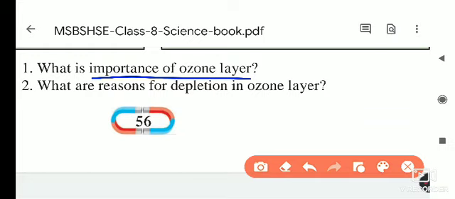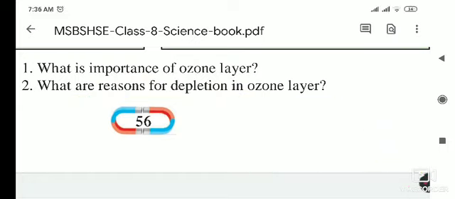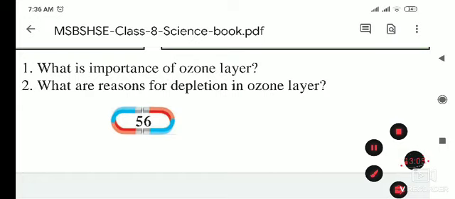So what is the reason for depletion of the ozone layer? Whenever you read the newspaper, you get news like ozone layer depletion problems we are facing, and this is because of cold storage. The chlorofluorocarbon gas is emitted, as well as carbon monoxide; these gases are responsible for the depletion of the ozone layer.